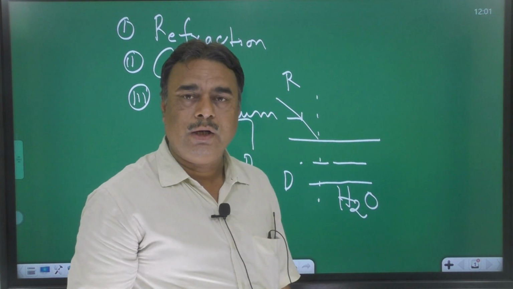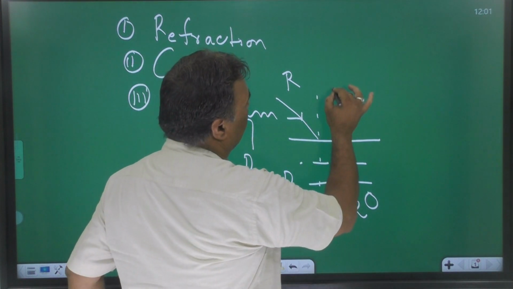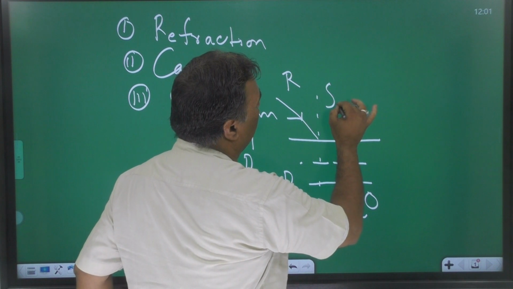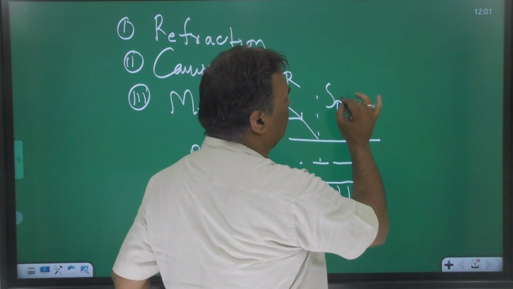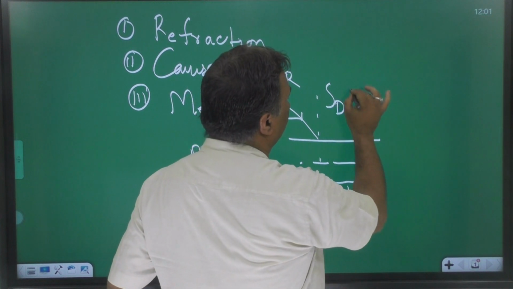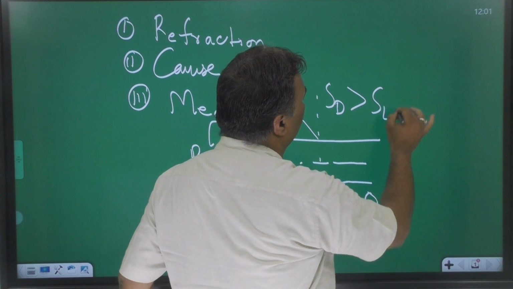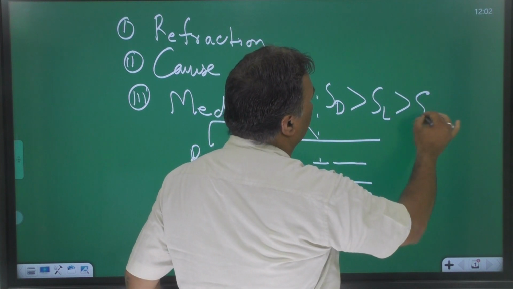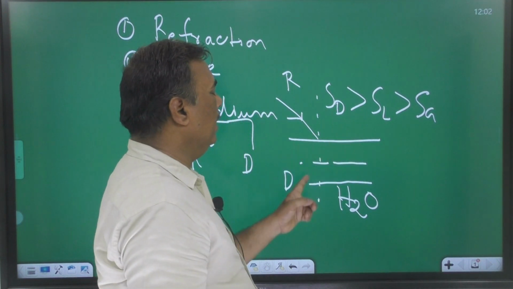But this is the wrong answer. We know that speed of sound is greater in denser medium, then liquid, then gas medium. There are two media, liquid and gas.